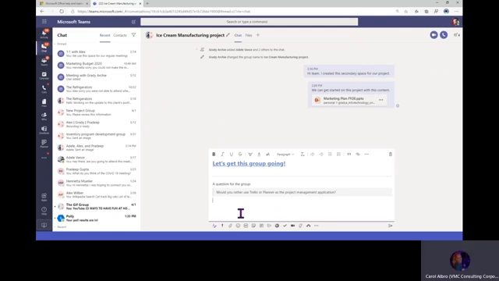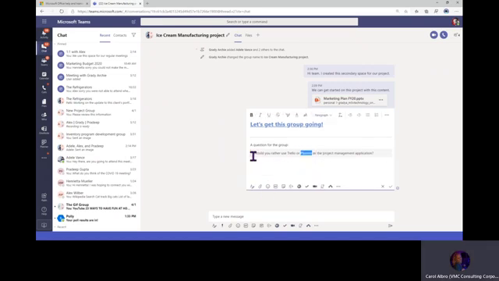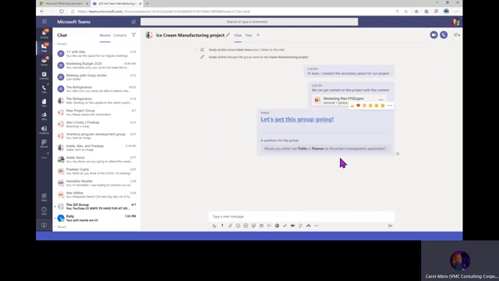There we go. Now notice as I hit enter, by the way, this is just a carriage return. It doesn't actually enter the content that I've written, and that's because I have my compose box open. So I have to use the paper airplane over here so I can send that. I meant to put one other thing in there, so I can use these three ellipses. I can edit or I can delete if I want to. I'm just going to go ahead and edit. And I meant to bold the two applications like that. And then I can just save it. And there it is. All right, so you can really make things stand out.